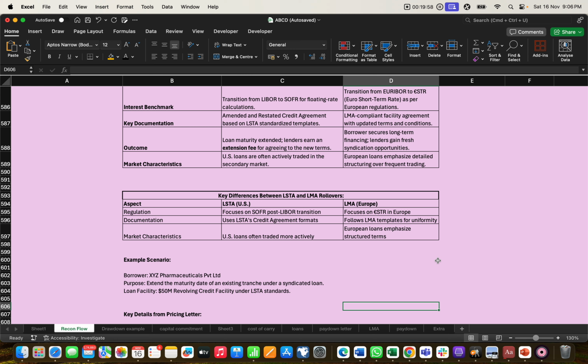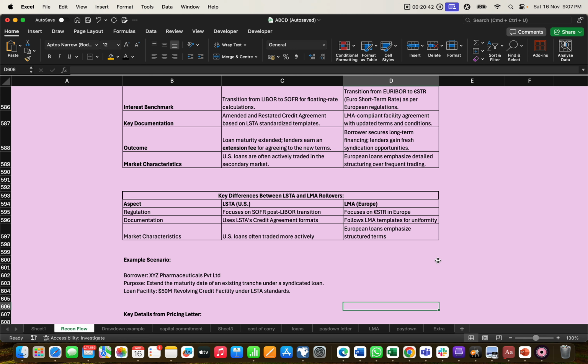Before there was LIBOR as the standard interest rate, whereas in India we use the repo rate and reverse repo rate when taking a home loan, a personal loan or any loan, it will depend. Same for loan syndication and rollover, SOFR is the standard rate that should be taken into consideration. Documentation: LSTA has a credit agreement format, accordingly they have to follow it. Same for LMA, follow the LMA template for uniformity.